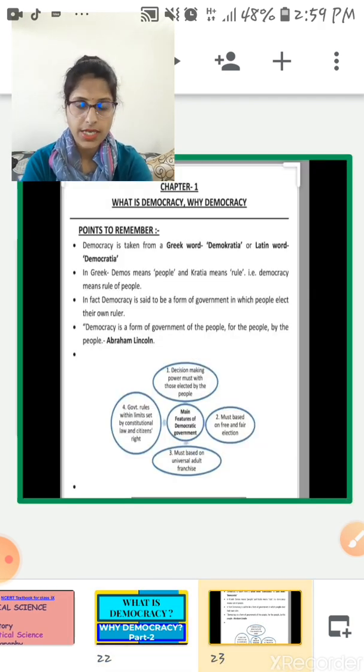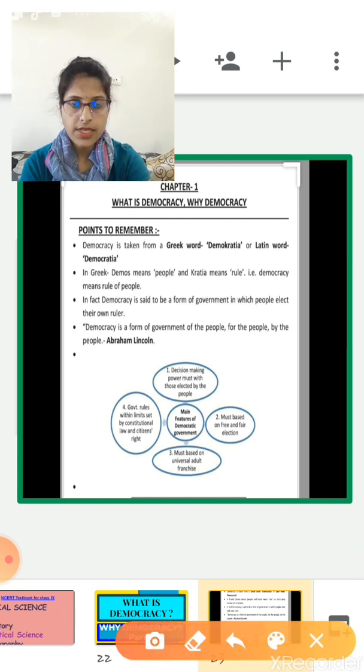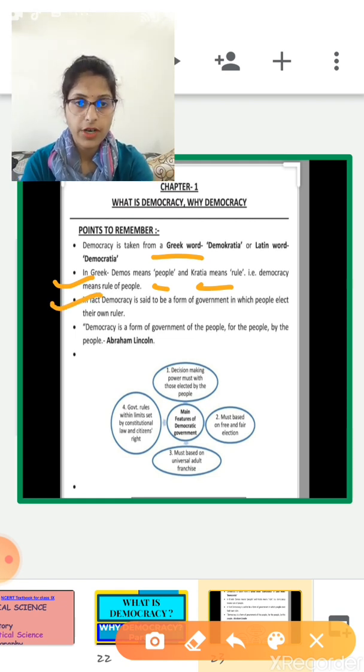In the previous video we understood what is democracy, and the important features of a democratic government. First, the word democracy is derived from the Greek word. In Greek, demos means people and cratia means rule. That is, democracy means rule of the people. In fact, democracy is said to be a form of government in which people elect their rulers and representatives. As Abraham Lincoln said, democracy is a form of government of the people, for the people, by the people. Right? Is it clear? Okay.